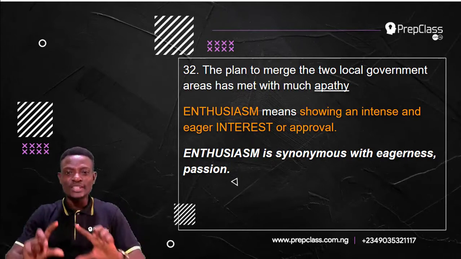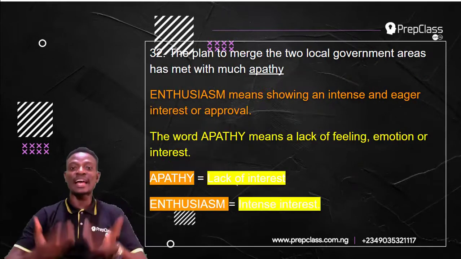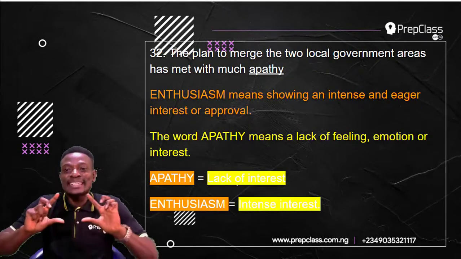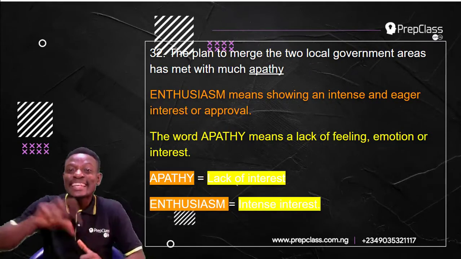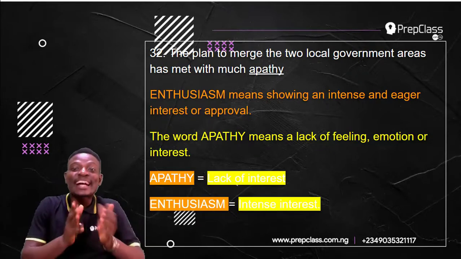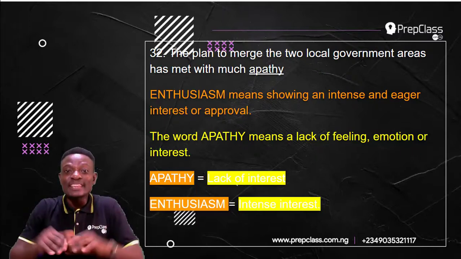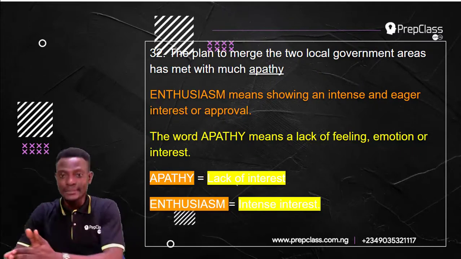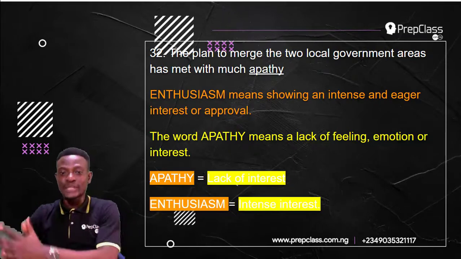There is much interest from your end. So, if enthusiasm means showing an intense and eager interest or approval, and apathy means a lack of feeling, emotion, or interest, then enthusiasm is the opposite of apathy, because apathy means a lack of interest.